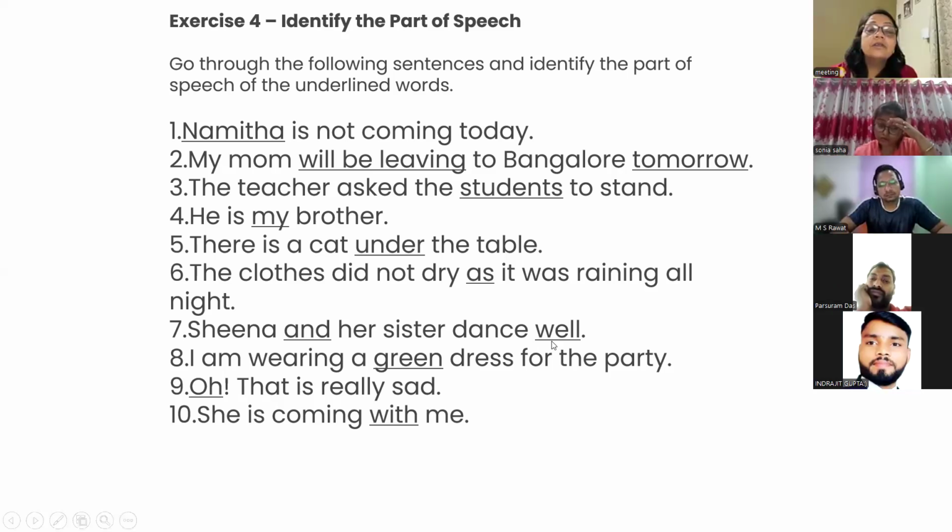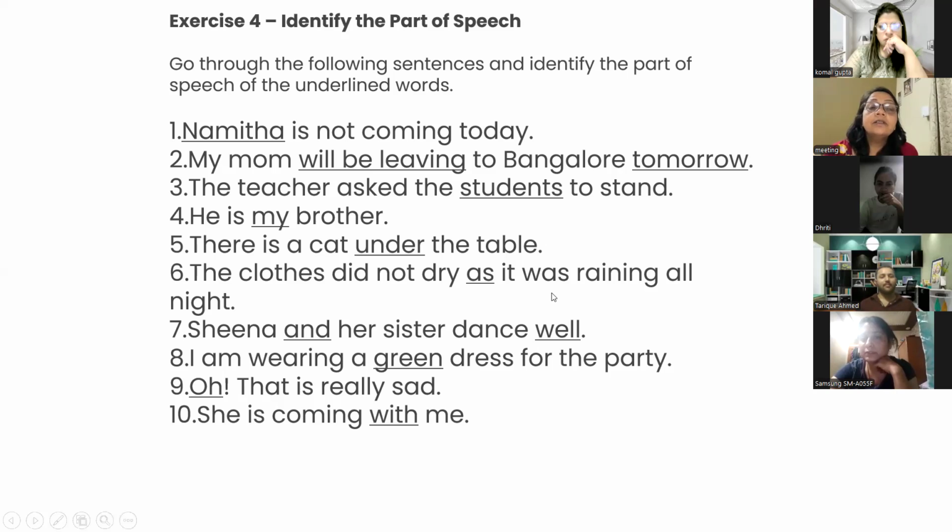Meeta, number 3. The teacher asks the students to stand. Ma'am, students is a noun here. Guys, why are you taking so much time? You raise my heartbeat. It was simple, underline students and tell students. Yes. He is my brother. Tariq, what is my?